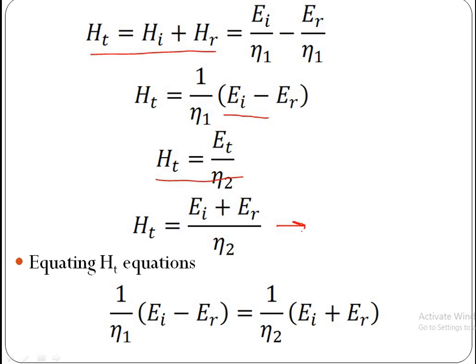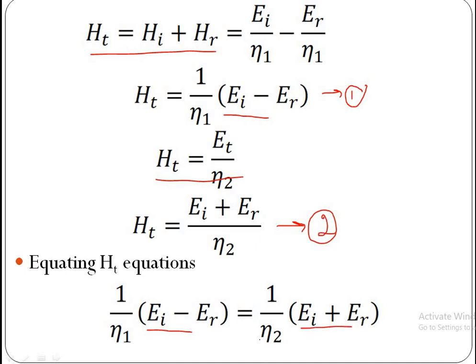Take it as equation 2 and the previous one as equation 1. Now equate equations 1 and 2, then 1 by eta 1 into EI minus ER is equal to 1 by eta 2 into EI plus ER.